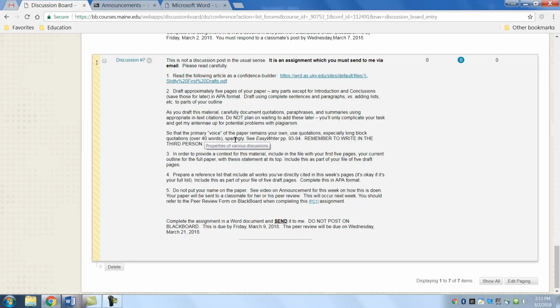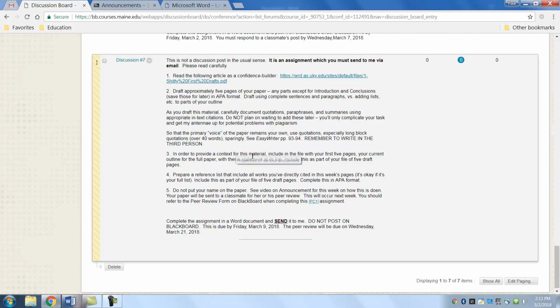So the primary voice of the paper remains your own. Use quotations, especially long block quotations over 40 words. Look at the APA, again, Purdue OWL. You'll see how that is formatted. You can look at Easy Writer on pages 93, 94. Remember to write in the third person. If you're not sure, Google it or ask me.